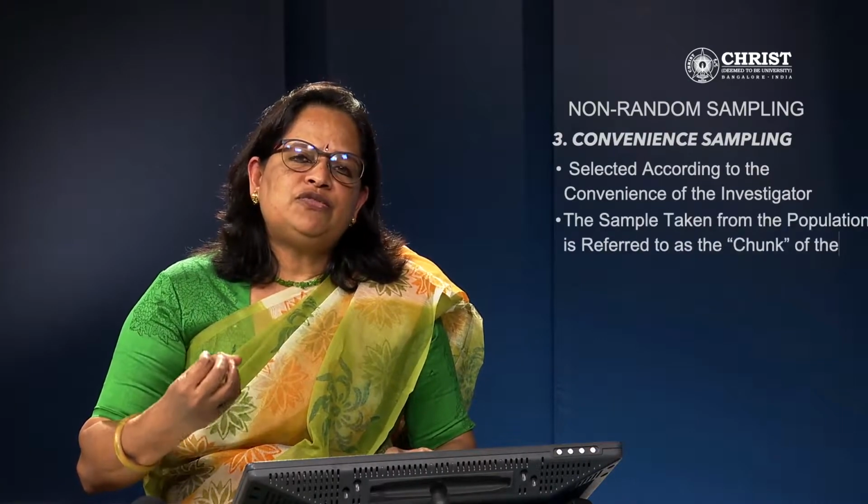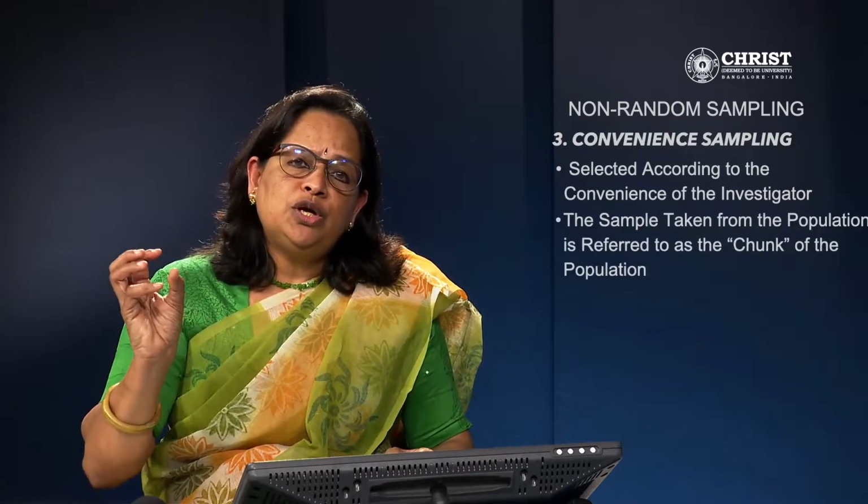Third method is convenience sampling. As the name indicates, it's convenience sampling. Most of the time when we tell students to do some research for a project work, they use convenience sampling. If they have to conduct a survey about a college, they will select a college close to their house or close to their own college. So it's easy to collect the data. That is the meaning of convenience sampling. In this, the sample is selected according to the convenience of the investigator. The sample selected from the population is referred to as a chunk of the population.